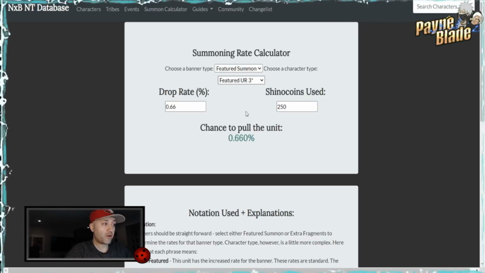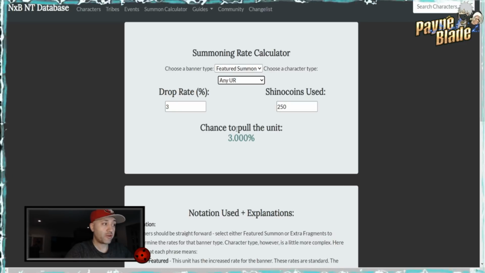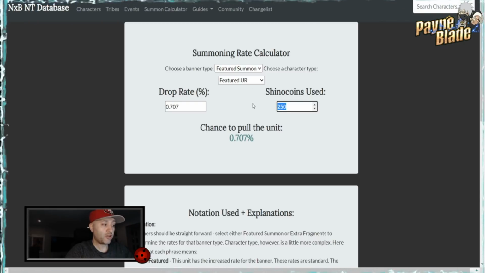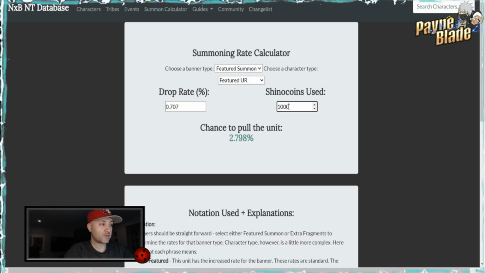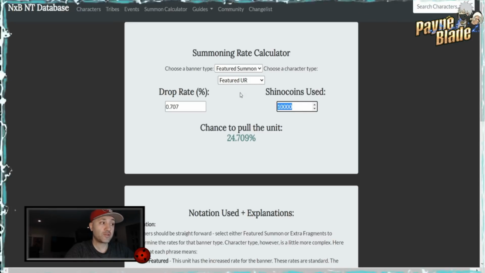And then this one here, unfeatured UR, essentially is any UR that's in the pool. Again, 4-star, 3-star, and then you can do any UR here as well as 2 on the featured summon. And then lastly, you can do featured SRs, etc. So there are a lot of different options. We're going to pick the regular one, and you can put in the amount you want to spend. Let's say you want to spend 10,000. Okay, so you have a 24% chance to pull a featured UR character with 10,000 Shinobi coins.